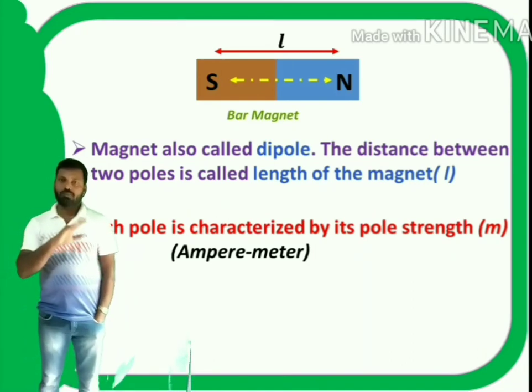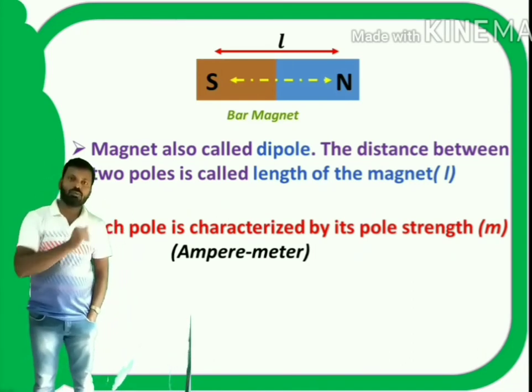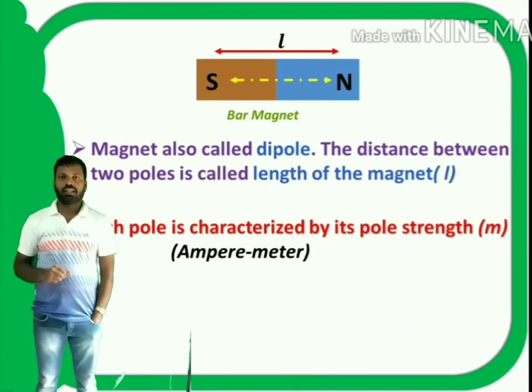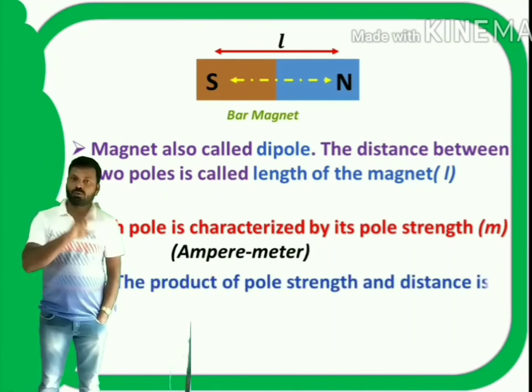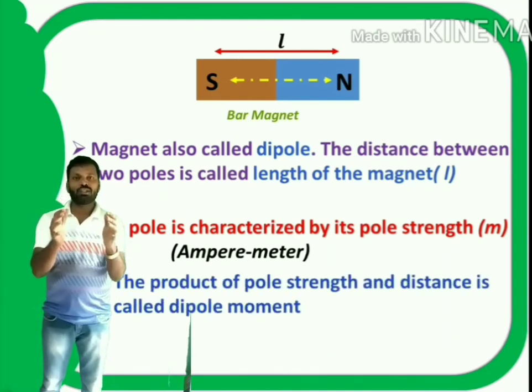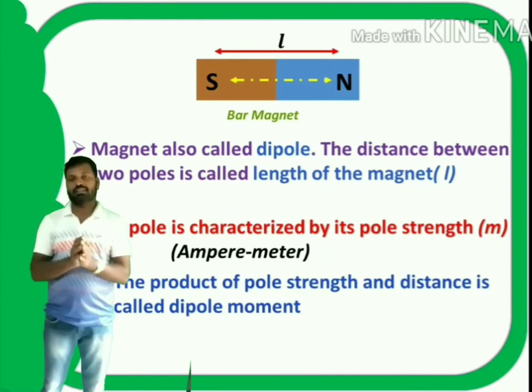So the north pole has a pole strength and the south pole has a pole strength. In a dipole, the two poles have the same magnitude of pole strength.